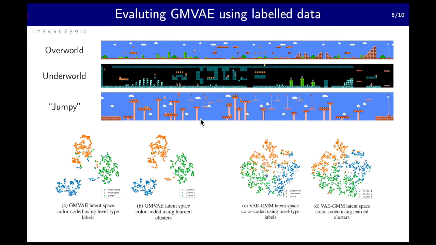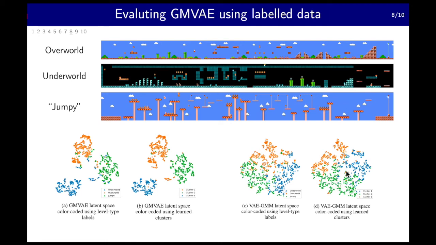We then used t-SNE to project their latent vectors to the 2D space. So the 2 plots on the left are about GMVAE. Here we see the latent vectors colored by true labels: underworld, overworld, and jumpy. Here we see the latent vectors colored by assigned clusters: cluster 1, cluster 2, and cluster 3. The 2 plots on the right are about VAE. Here we see the latent vectors colored by true labels, and here we see the latent vectors colored by assigned clusters. But note that VAE itself can't do clustering, right? So we had to train an additional Gaussian mixture model on top of the latent vectors to achieve such result.